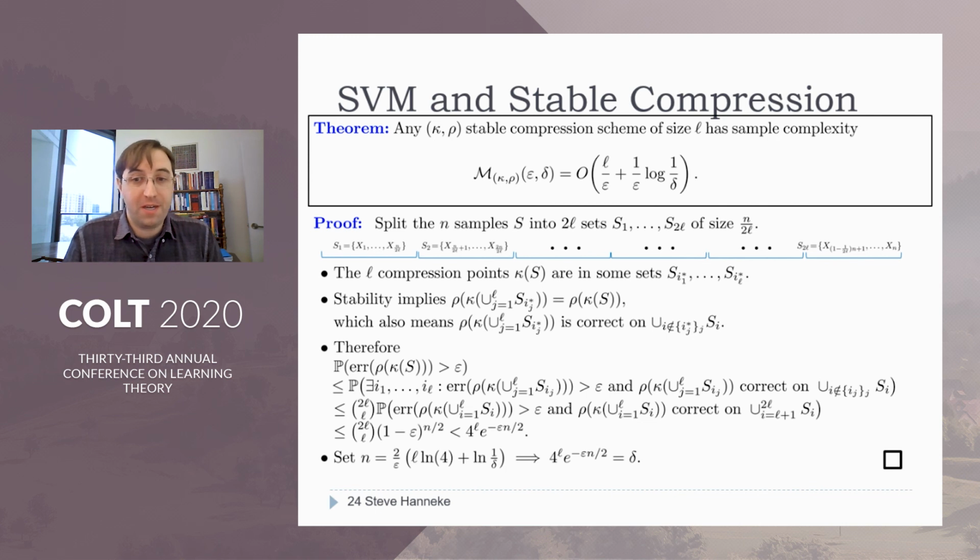Then just simplify that bound. 2L choose L is less than 4 to the L. 1 minus epsilon is less than e to the minus epsilon. And note that if you set n equal to 2 over epsilon times L times log 4 plus log 1 over delta, this whole thing is less than delta. So that's it. That's the whole proof. It's really surprisingly simple given how powerful the result is.